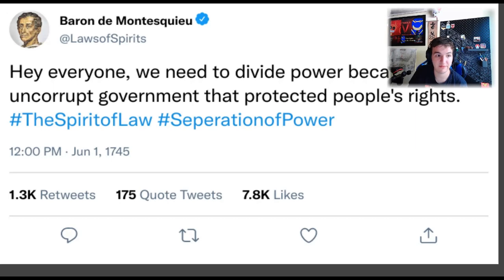And here are some of the Twitter tweets I made when I was in high school, around my sophomore year, that we had to make, Twitter or Snapchat style posts or messages, of many of the English political theorists and French philosophers. Here is Baron de Montesquieu, who said, "Hey everyone, we do need a divine power to prevent an uncorrupt government, and that protected the people's rights, and is the spirit of law and the separation of power."